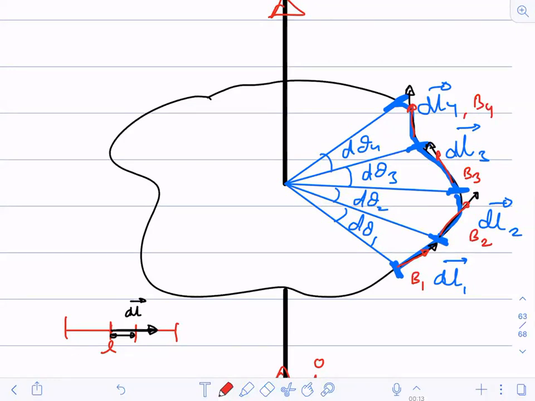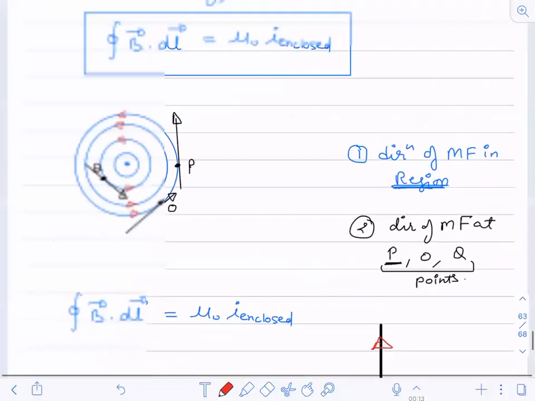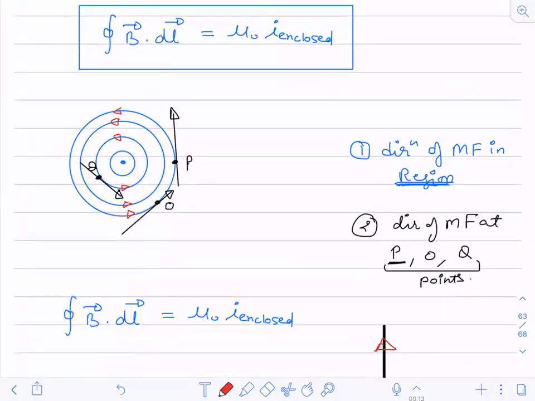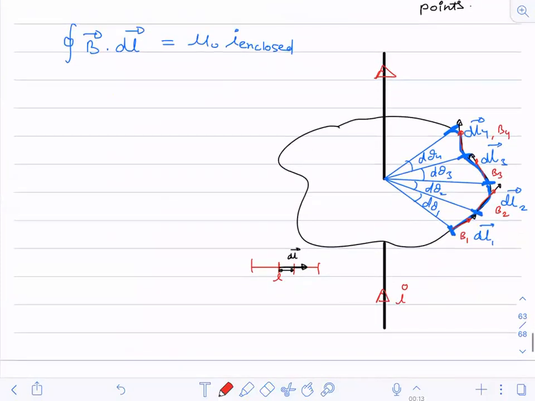So the dl vector as well as the magnetic field at those points will be along the tangent. That's why I was recalling this concept of the magnetic field at a point.